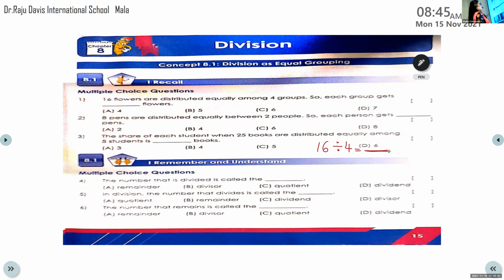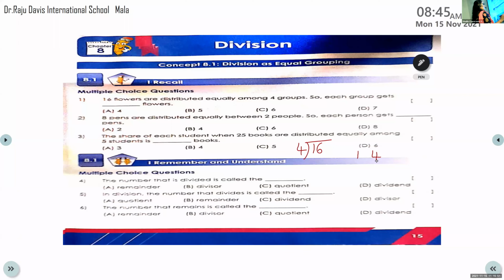Do you remember division with one digit quotient? Yes. Now what is to be done? I'm going to ask the question to one person. 16 divided by 4 is to be done here. Now, Rida, how will you divide these numbers, my dear? First compare 1 and 4. Yes, 1 and 4 is to be compared.